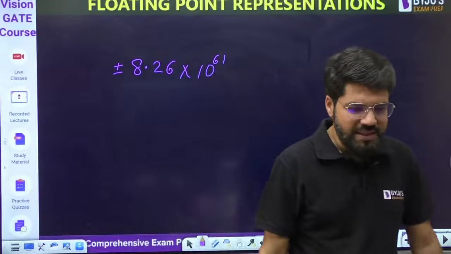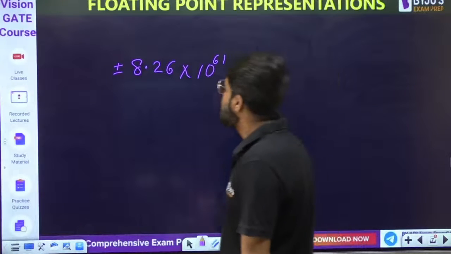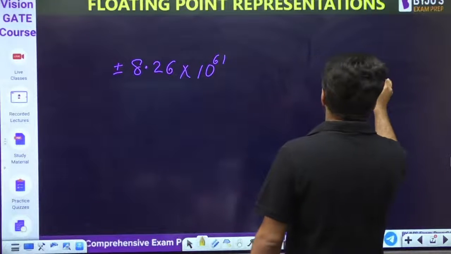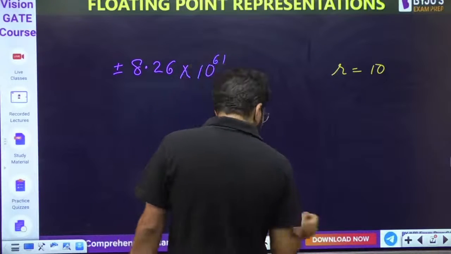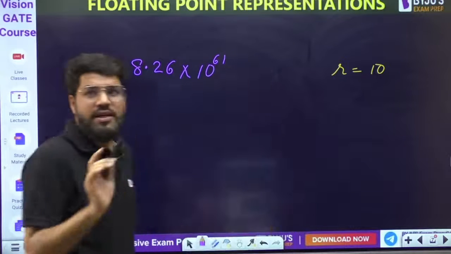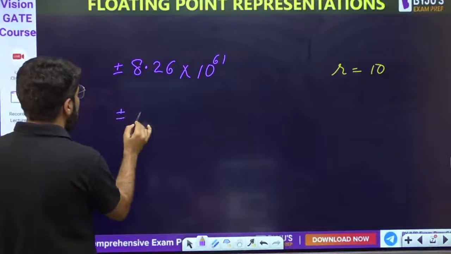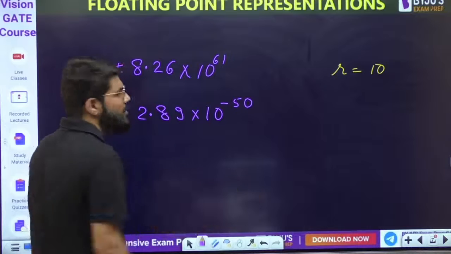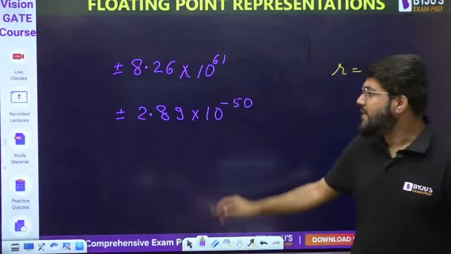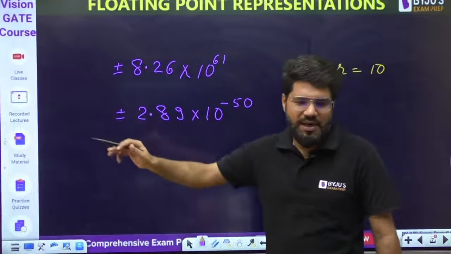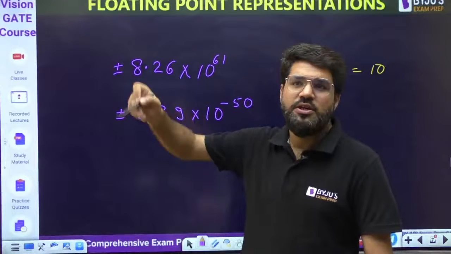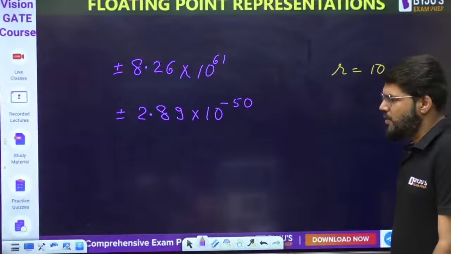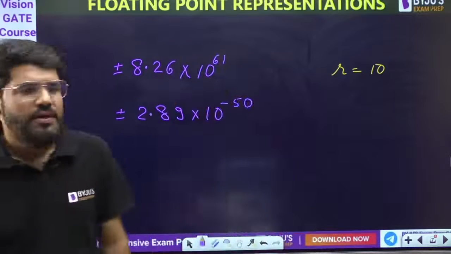Now imagine how big this number is: 8.26 into 10 to the power 61. This is a number system with base 10. Or the number could be very small, not only very large. Suppose I give you plus 2.89 into 10 raised to the power minus 50. How many decimal places will come? The number would be something like 0.00000000000000000, and you can understand how small the number is going to be.